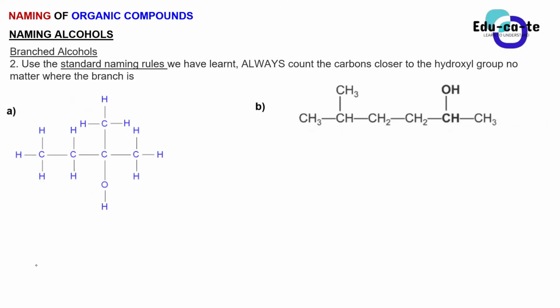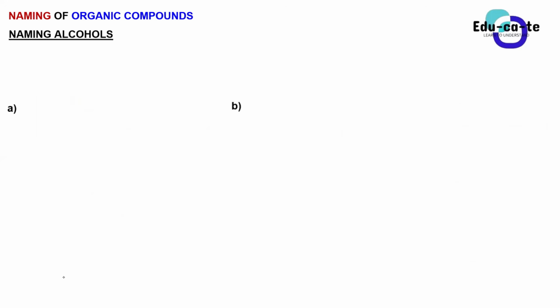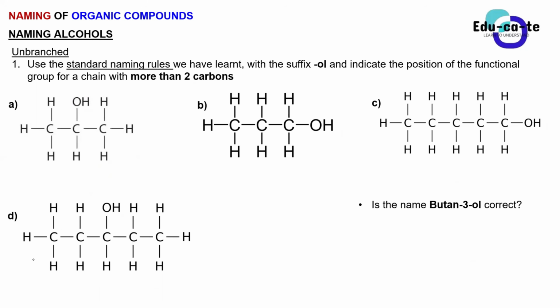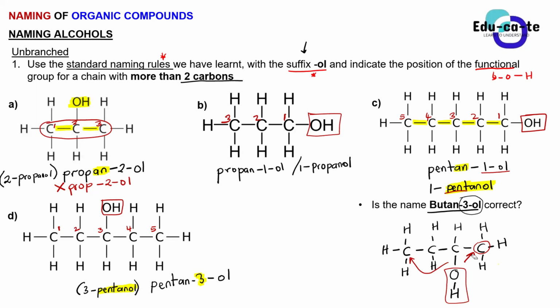So when we do just that and we count, this is going to be carbon 1, carbon 2, carbon 3, and carbon 4. So you can see that your OH group is found on carbon 2. So this is supposed to be butan-2-ol.